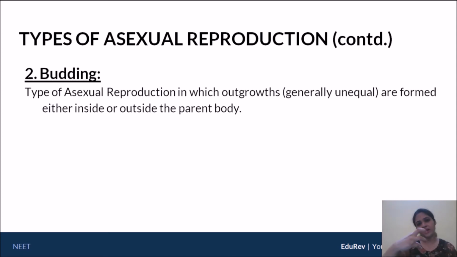Okay, it's just kind of pulled out from the parent cell. There's no real division in that particular sense. It's pulled out from the parent cell, and the daughter is usually a little smaller than the original parent. Okay, so here you can see it is a type of asexual reproduction in which outgrowths, generally unequal outgrowths, are formed either on the inner side of the parent body or on the outer side. So let's try to understand what they mean by inner side and outer side.